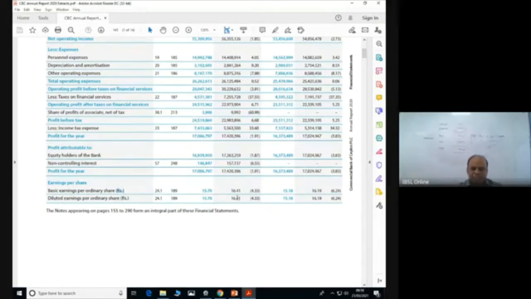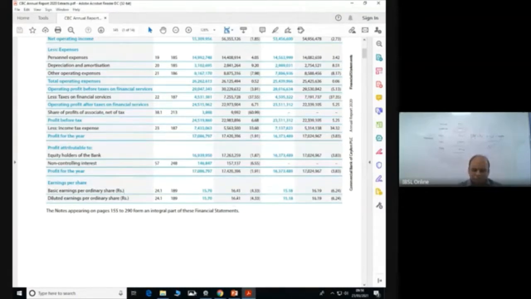For every share that the investor or the shareholder has put in, you are earning 15.18 rupees. If I put 1 rupee today into the business, I will make that 1 rupee into 15 rupees. That is what it means.